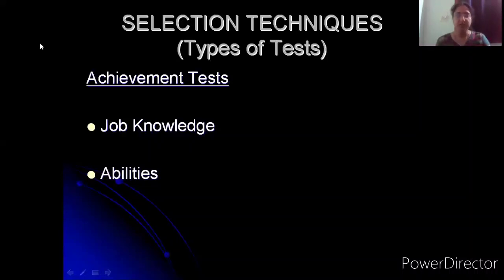Based on whatever knowledge you have learned throughout the semester, the university or the college is testing you based on written examinations. So this is one example of how achievement tests can come up.